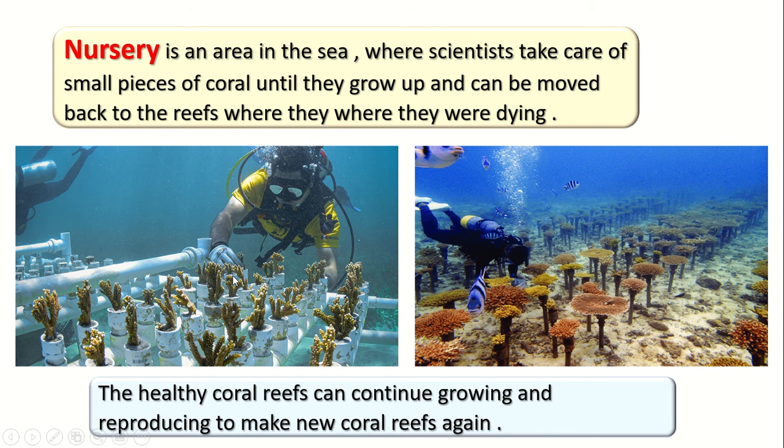So the nursery is a place where they take a small part of the coral, grow it and take care of it. After it grows, they take it back to its place. So what is the nursery? It is an area in the sea where the scientists take care of small pieces of coral until they grow, and then move them back to where they died. These healthy coral reefs will continue growing and reproducing to make new coral reefs in the same place.